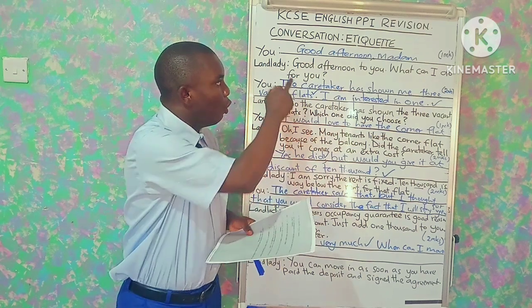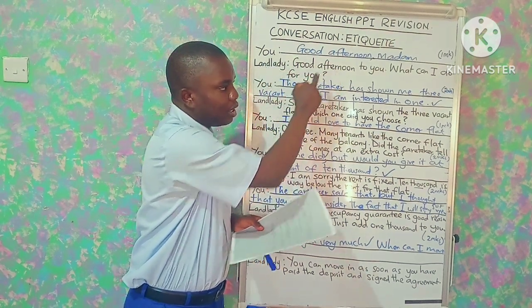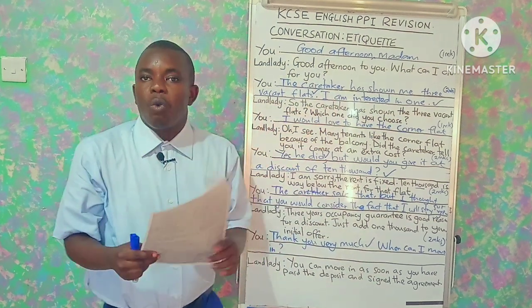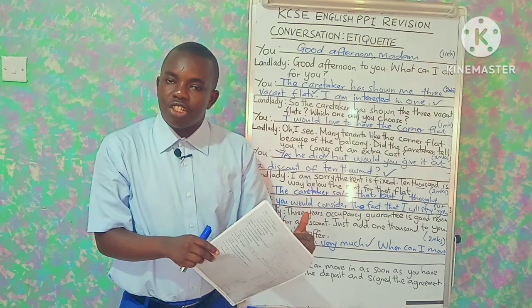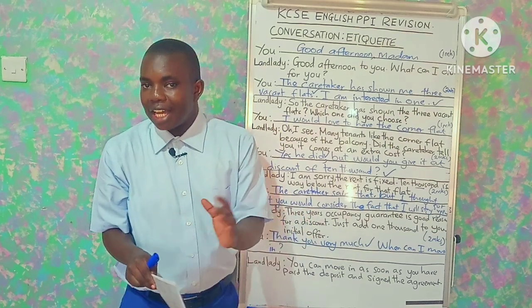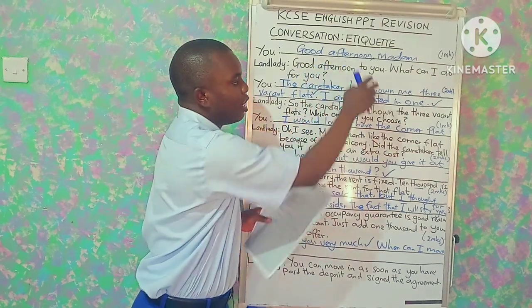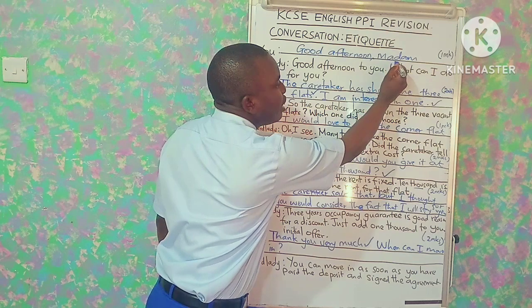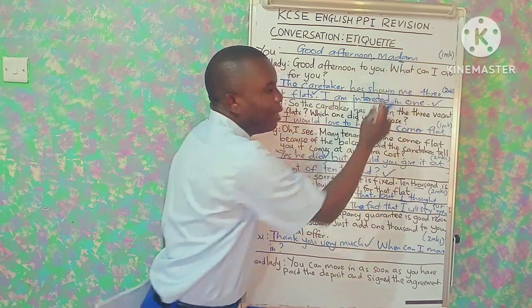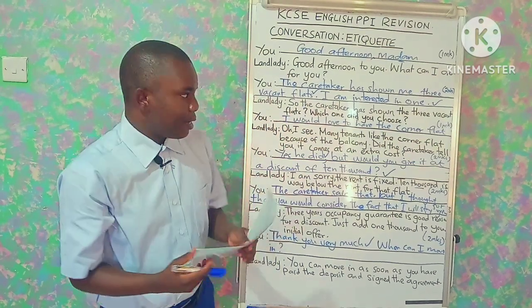So the student greets the landlady, "Good afternoon." Then one pointer of etiquette is referring to a male as a sir and a female as a madam. So good afternoon, madam. So this madam here is very important. Probably if it's not there, the candidate may lose the mark.